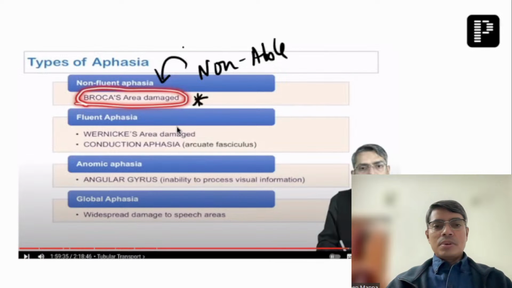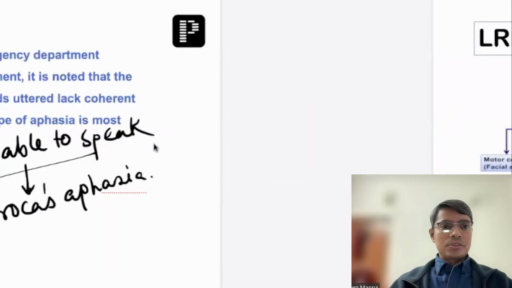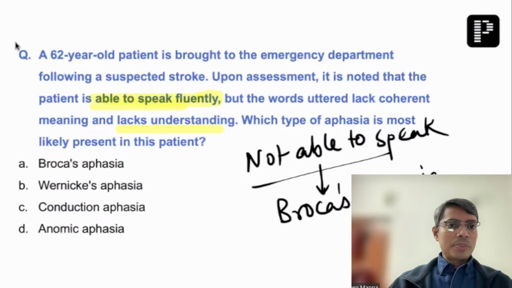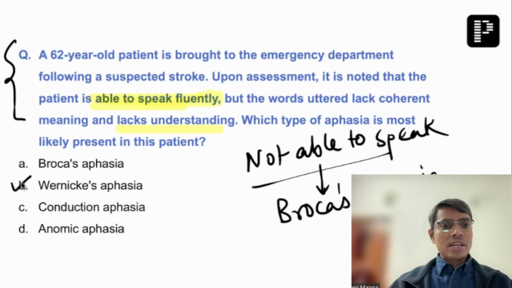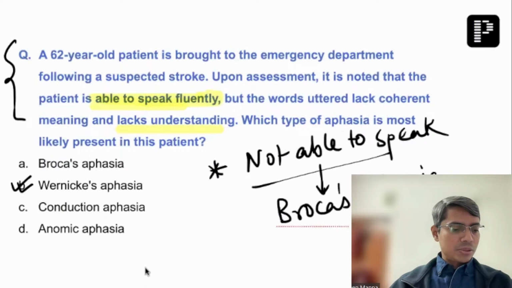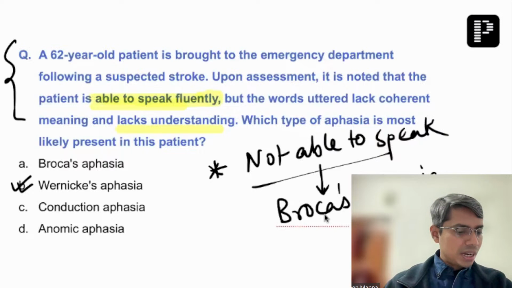But if the patient is speaking fluently without understanding, then the most probable answer is Wernicke's area. Although conduction aphasia can also be the answer, in conduction aphasia, understanding will also not be there. So I'm going back to the question once again. If this is the question which I have put here, then according to this, Wernicke's area will be the answer. But because all of you are saying that the question was that the patient was not able to speak, then Broca's area will be the answer.